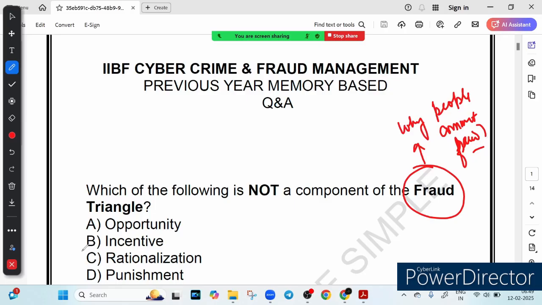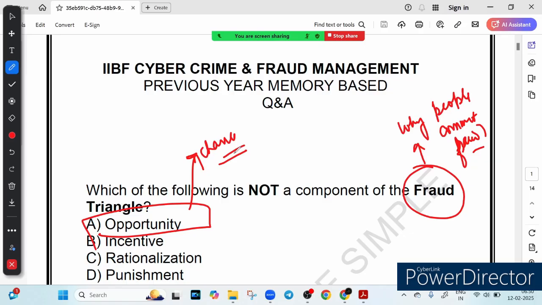The first part is what we call opportunity. Opportunity means the chance to commit fraud. When there are weak controls, missing checks, or loopholes, a person might find it easy to cheat the system. For example, imagine a cashier at a store. If there is no camera, no supervisor, no regular audit, they might be tempted to take money from the register, and that is an opportunity for fraud.